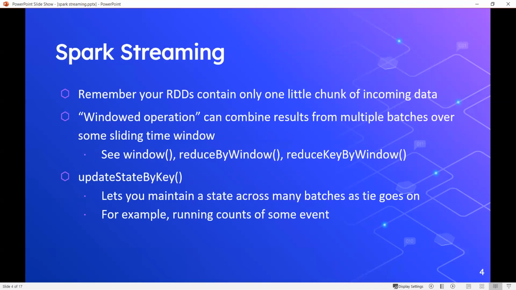Now what you can do is windowed operation. With the windowed operation, you can combine results from multiple batches over some sliding time window automatically. So there are functions like window, reduceByWindow, and reduceByKeyAndWindow. Those window functions allow you to do a reduction over some time, going back in the past. So I could say go back to the past minute, or the past hour, or the past day, whatever it is, and reduce my information down based on that window of information.